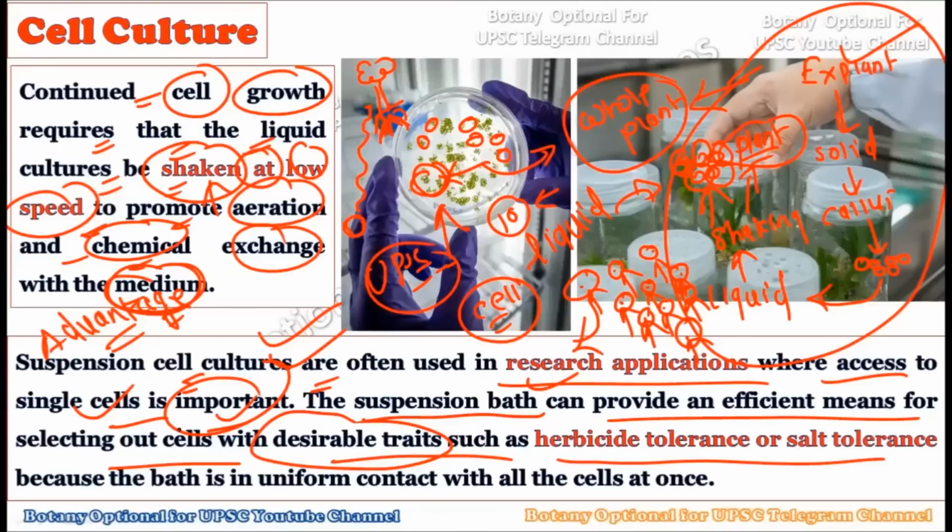You can perform experiments by giving the herbicide or the salt stress, and you can select the very appropriate cells which show a very high amount of stress resistance, right? Because the batch in the uniform medium comes in contact with all of the cells at once, okay. So by performing these kinds of experiments, you can easily select the very powerful cells which can tolerate every kind of stress present in the environment once the plant has grown up. So this is the very first application of cell culture in research.